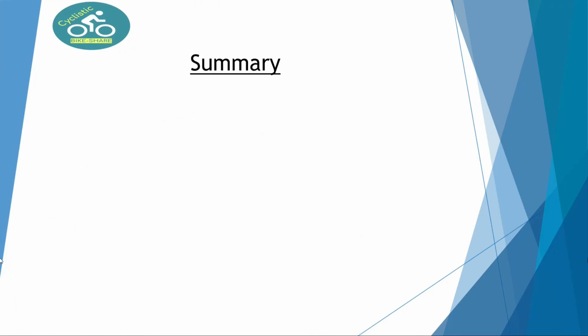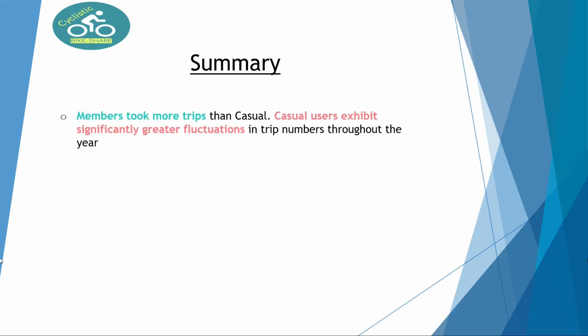Summary. With all the information that we collected during the course of this investigation, we can highlight the following. Throughout the year, member users took more trips than the casual users. The number of users fluctuates more significantly among the casual users than among members, as evident in the graph. That indicates during the year 2023, the members are more stable, whereas the casual users exhibit greater variability.